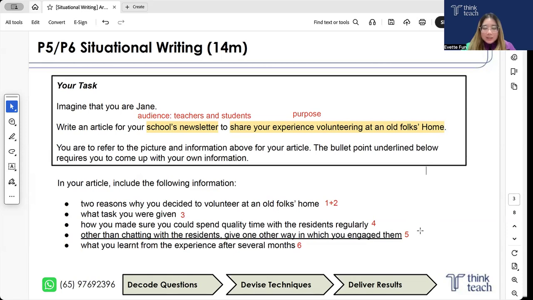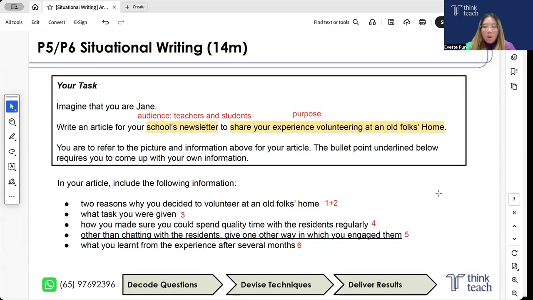All right, here are the six content points. Two reasons why you decided to volunteer at an old folks home. This is point one and two. Point three, what tasks you were given. Point four, how you made sure you could spend quality time with the residents regularly. Now, point five over here, you are not able to find this from the stimulus. You have to come up with something on your own, okay? And point six, what you learned from the experience after several months.